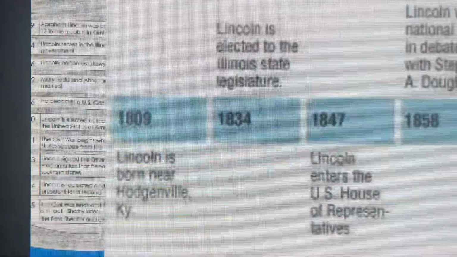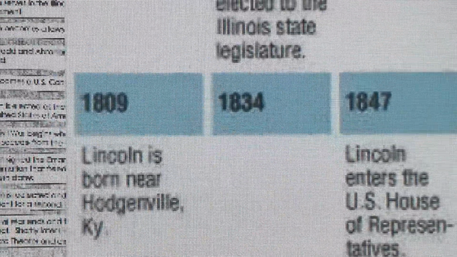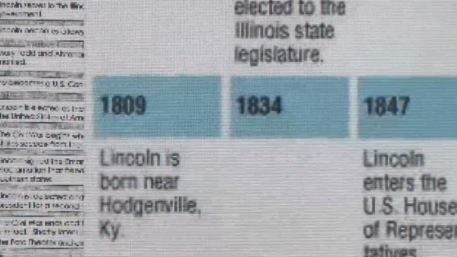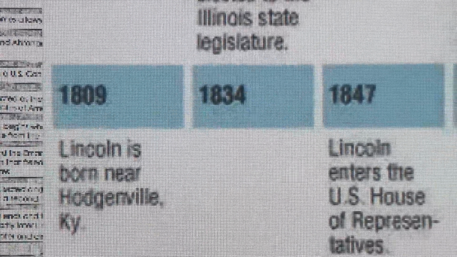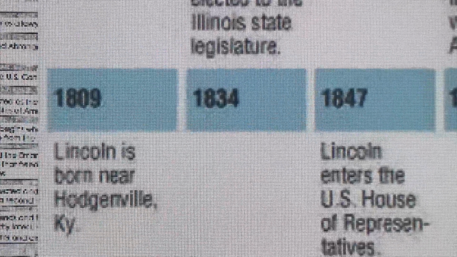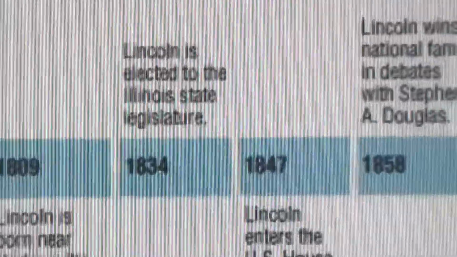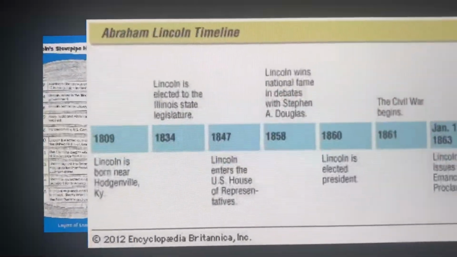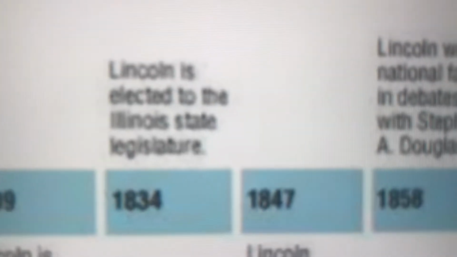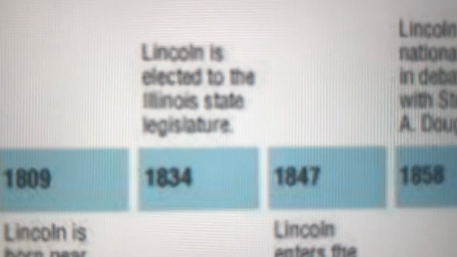So in 1809, Lincoln was born near Hodgenville, Kentucky. Then, like in 1818, when he was 9, his mother died.